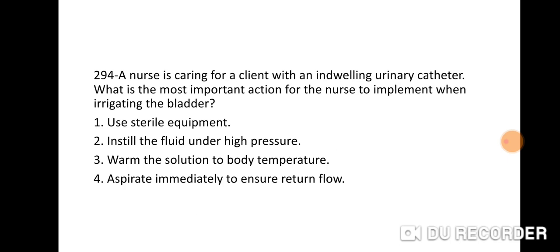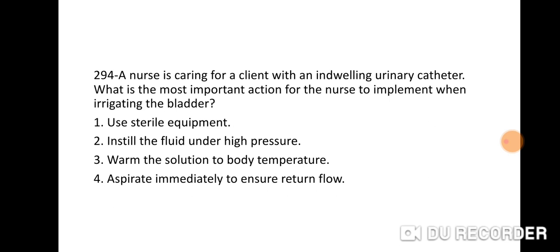Next question 294. A nurse is caring for a client with an indwelling urinary catheter. What is the most important action for the nurse to implement when irrigating the bladder? Option 1. Use sterile equipment. 2. Instill the fluid under high pressure. 3. Warm the solution to body temperature. 4.